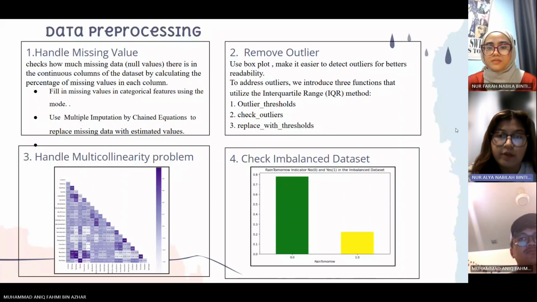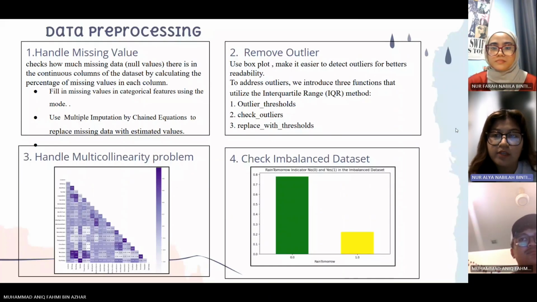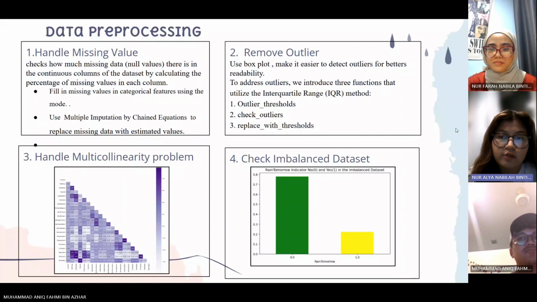Second, we remove the outliers. We use a box plot, which makes it easier to detect outliers for better readability. To address outliers, we introduce a function that utilizes the interquartile range, IQR, method. This finds the outlier threshold, checks the outliers and replaces them with the threshold. Values lower than the lower bound are replaced with the lower bound, and values above the upper bound are replaced with the upper bound, either with a specific threshold value or with the median of the column.